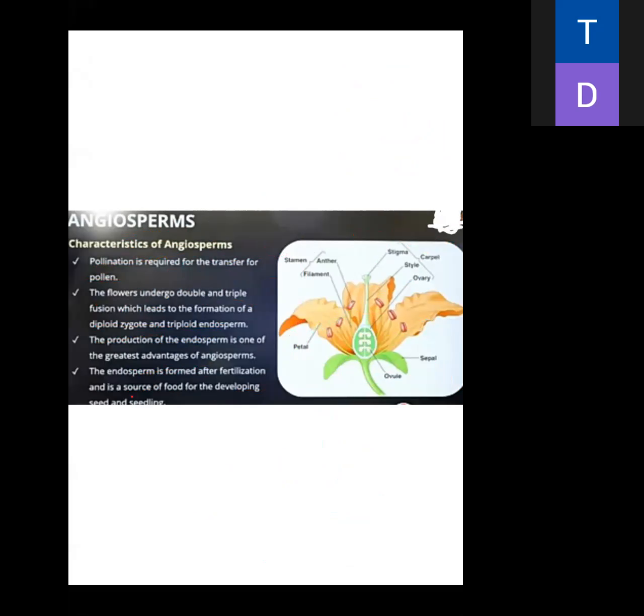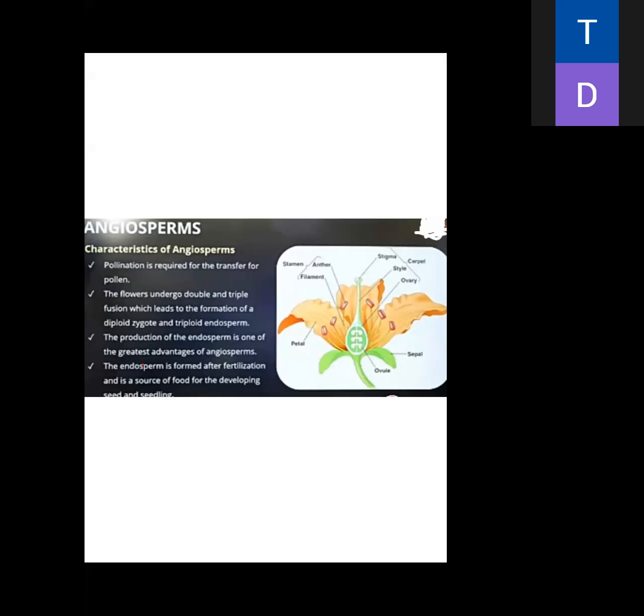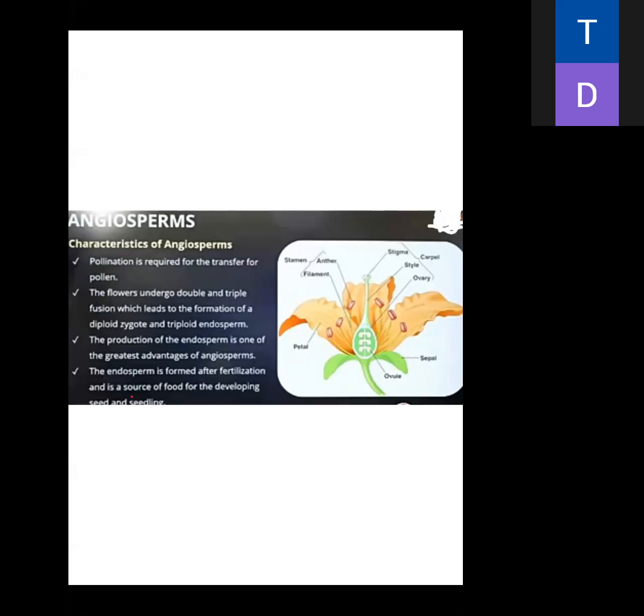Pollination is required for the transfer of pollen. I had told you this slide is missing yesterday. Pollination is required for the transfer of pollen grain from the male part to the female part.